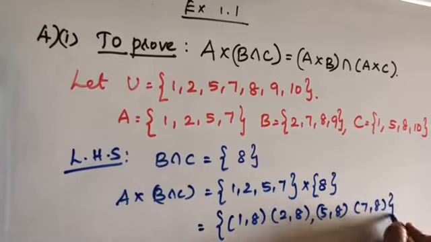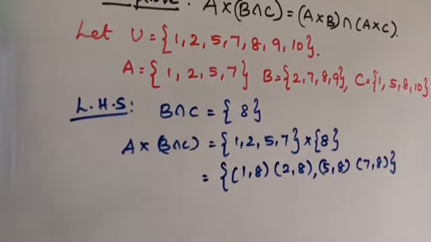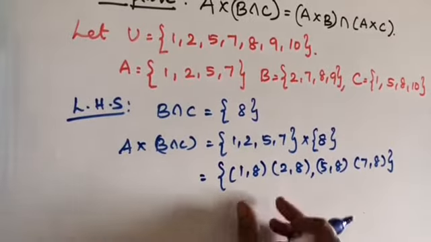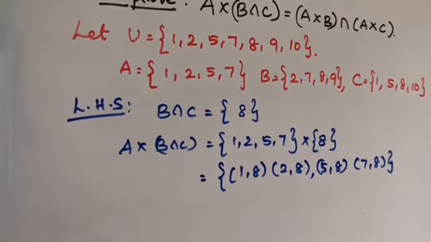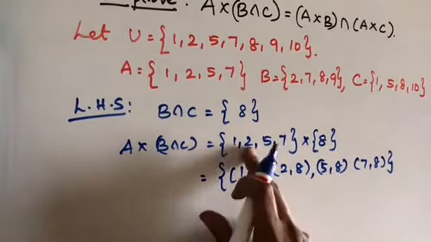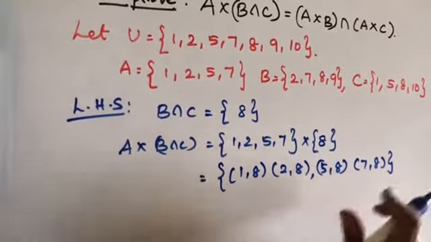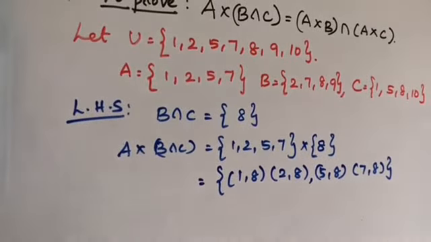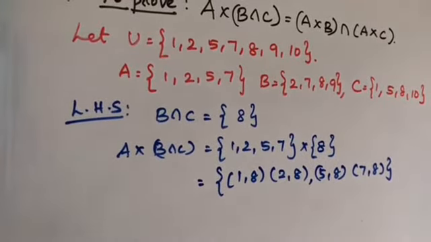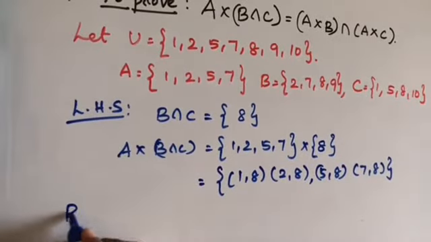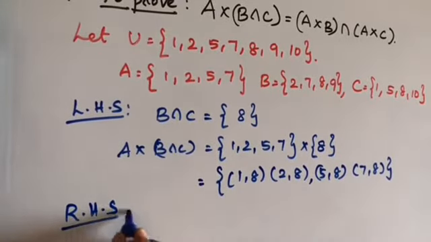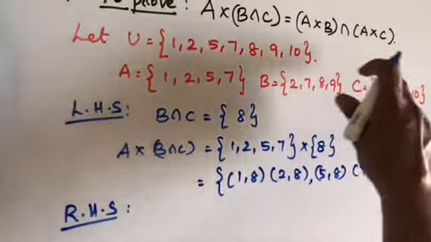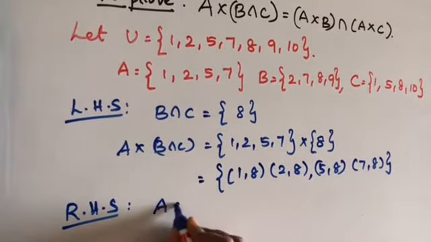Okay, it's a Cartesian product. So while multiplying the two sets, the results will be in ordered pairs. So (1, 8), (2, 8), (5, 8) and (7, 8). This is the left hand side. Now, let us go to the right hand side. RHS, we have to prove (A cross B) intersection (A cross C). So first let us calculate A cross B.